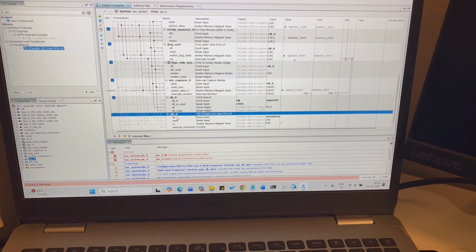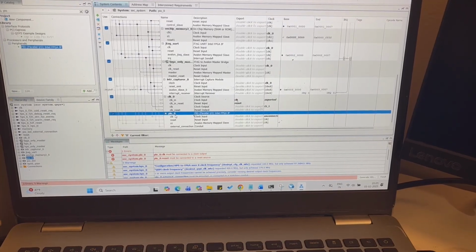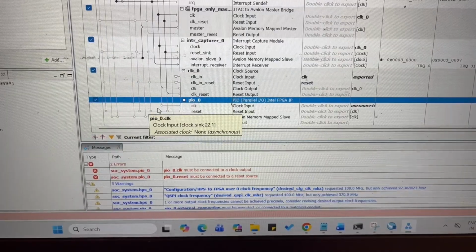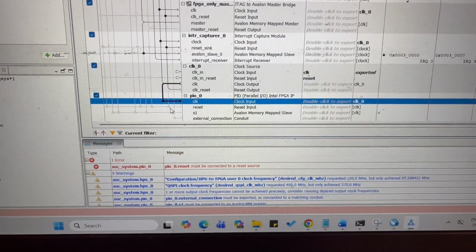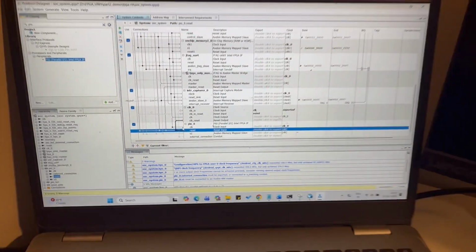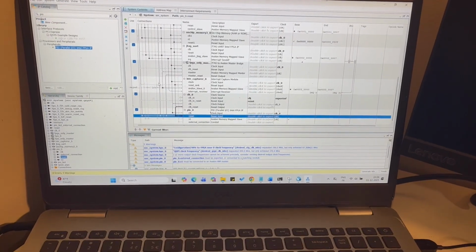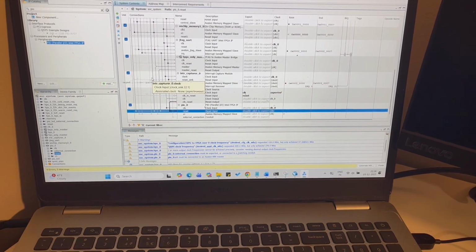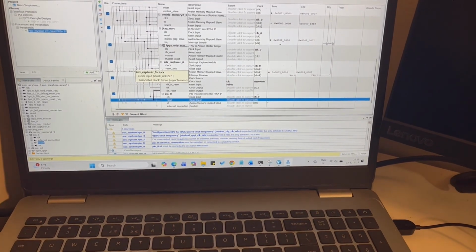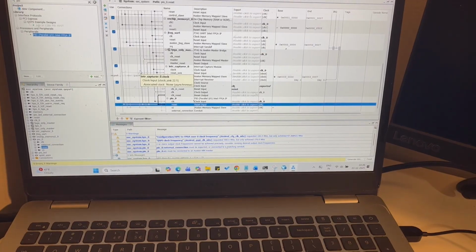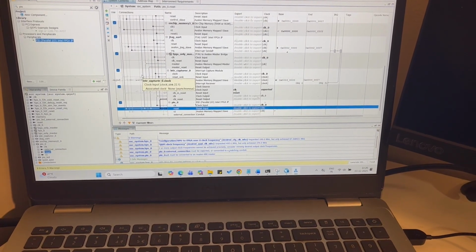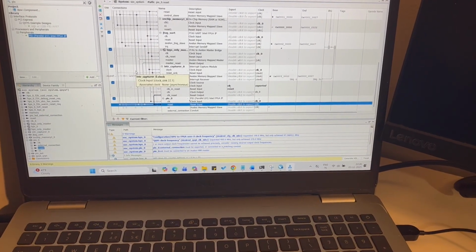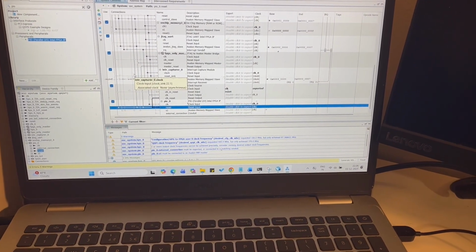If you come down, this is where it creates our first peripheral, parallel IO. We have to connect the clock and reset. Similarly, I will be doing this for the next 7-segment display. Since on our board there are 6 7-segment displays, we will be using 6 different parallel IOs with 7-bit data width.